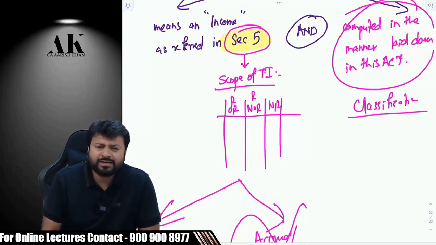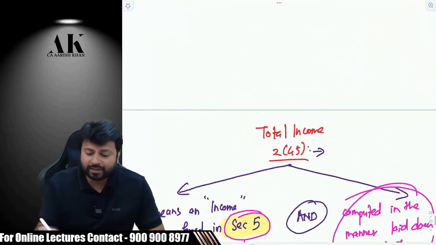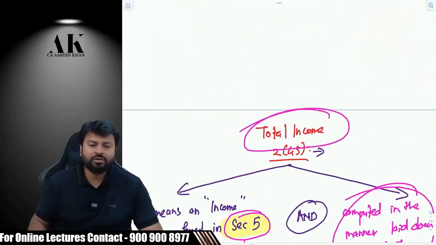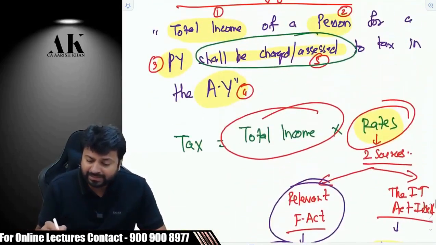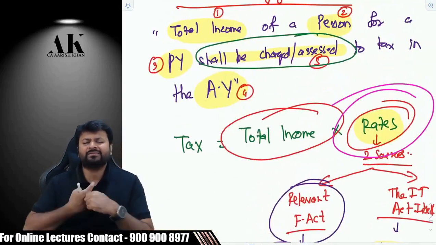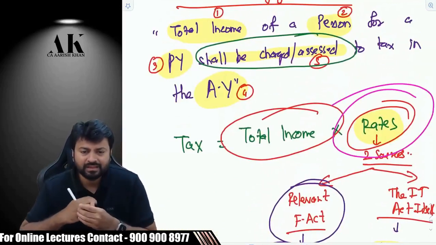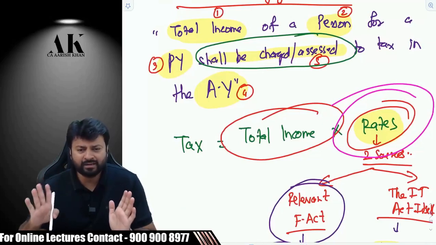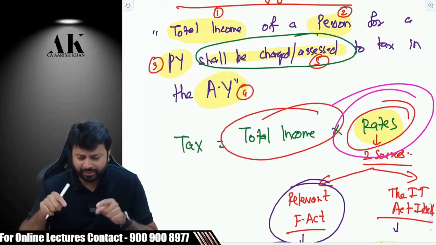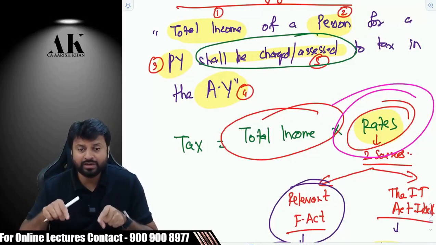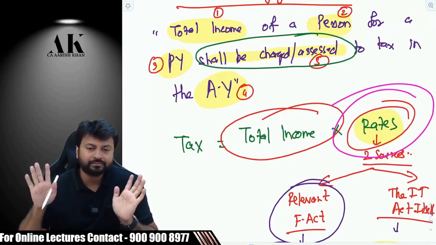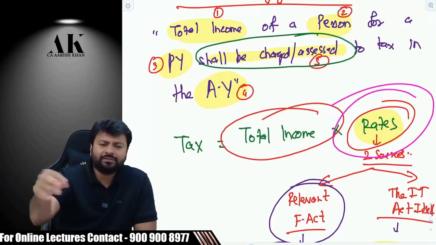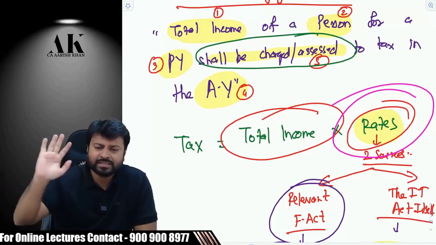And from the gross total income, you will take your Chapter 6 deductions, correct? And after that, what you will get? You will get your magical number. That is your total income, on which you will apply what? Please say tax rates. Are you clear? So the majority of CA Inter was this line. Do you agree or not? Total income into rates. 5 heads, set off, carry forward, Chapter 6, tax rate. 90% of CA Inter completed, right?